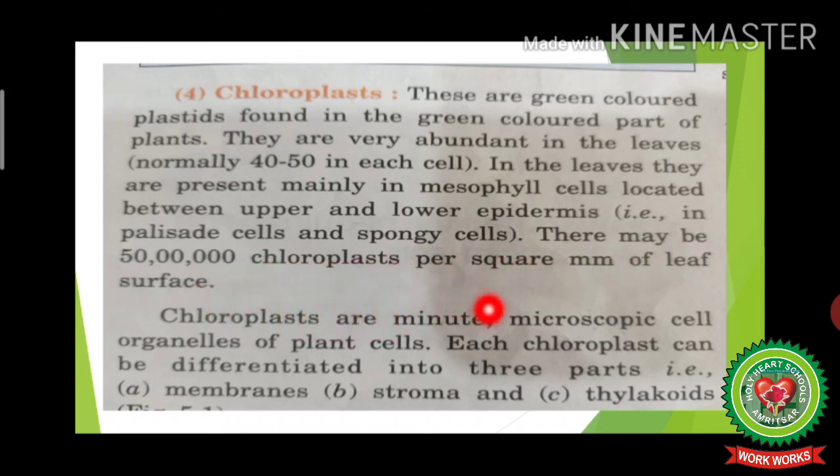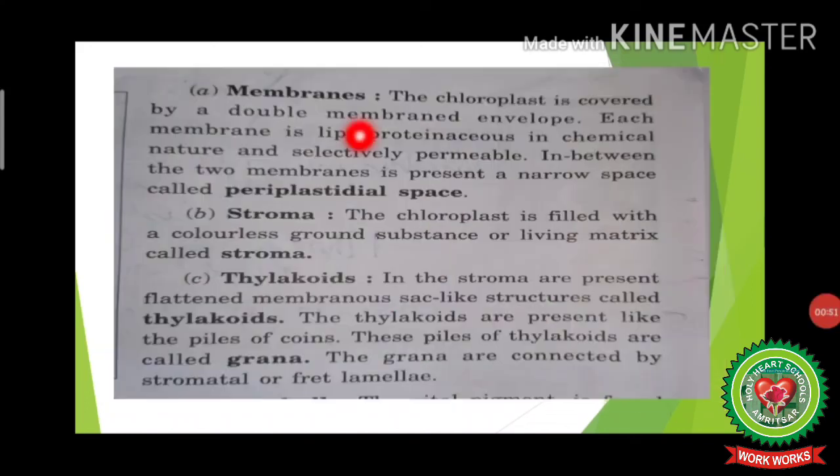Chloroplasts are minute microscopic cell organelles of plant cells. Each chloroplast can be differentiated into 3 parts, that includes membranes, stroma and thylakoids. Membranes. The chloroplast is covered by a double membraned envelope. Each membrane is lipoproteinaceous in chemical nature. Lipoproteinaceous means made up of lipids and proteins and are selectively permeable. Selectively permeable means they allow only useful substances to pass through them.